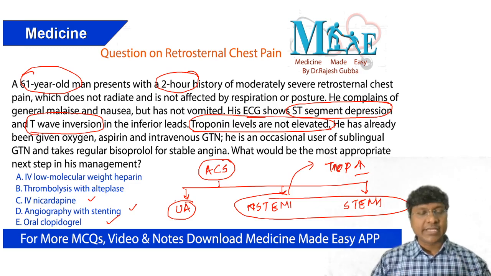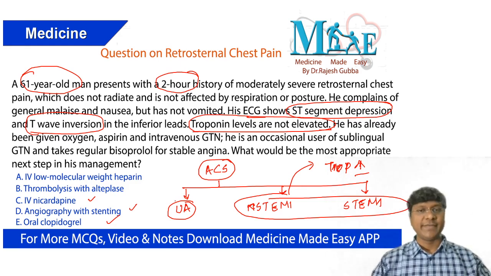The question is not mentioning whether the individual has chest pain on exertion or at rest. If it is not mentioned that the chest pain occurs on exertion, we need to take into consideration that the individual is having chest pain at rest. Now, what is the difference between unstable angina and stable angina?